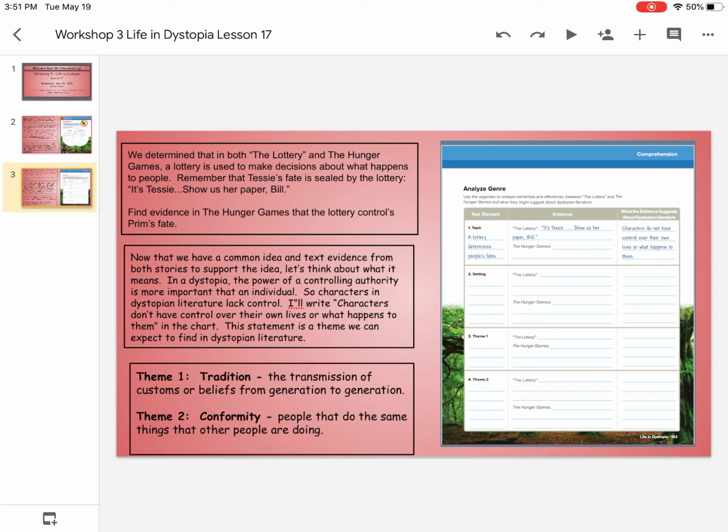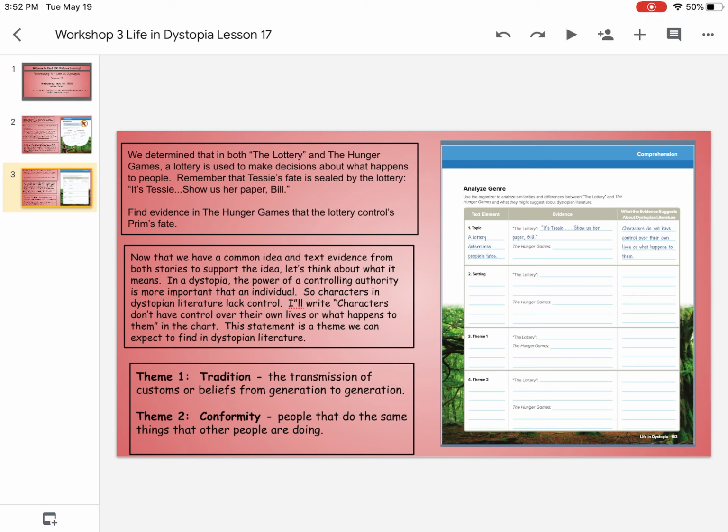Now remember, we know that Tessie's fate is sealed by the lottery, remember? And then the quote is, "It's Tessie, show us her paper, Bill." So that's our indicator that Tessie was the winner of this lottery. Now you're going to find the evidence in the Hunger Games, in that excerpt a few pages back, that the lottery controls Prim's fate. So go ahead and fill that in.